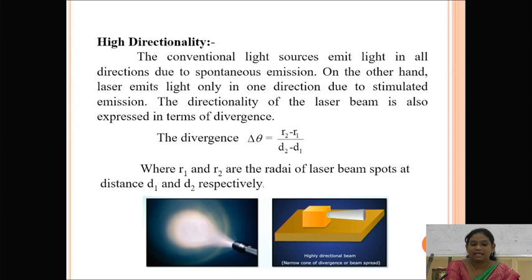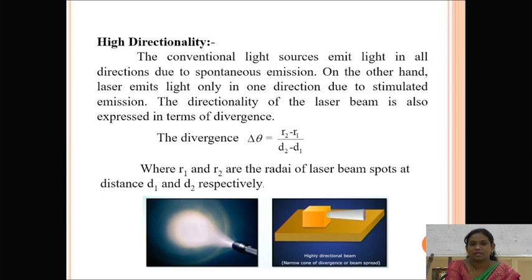The laser directionality is also expressed in terms of divergence. The divergence is calculated as delta theta is equal to (R2 minus R1) by (D2 minus D1). Here R2 and R1 are the radii of the laser beam of the source, and D1 and D2 represent the distances from the laser light source.